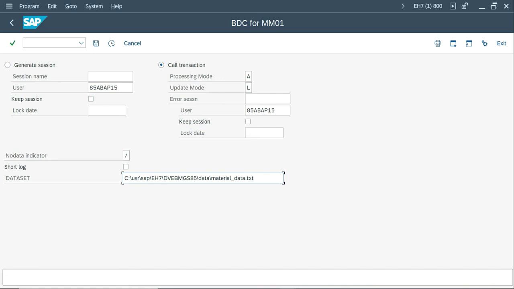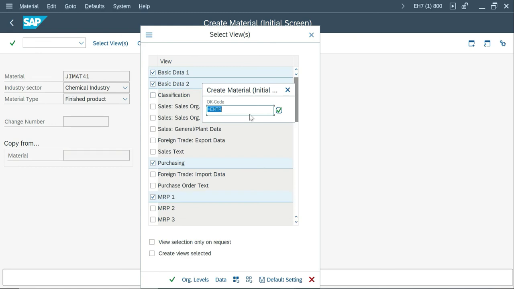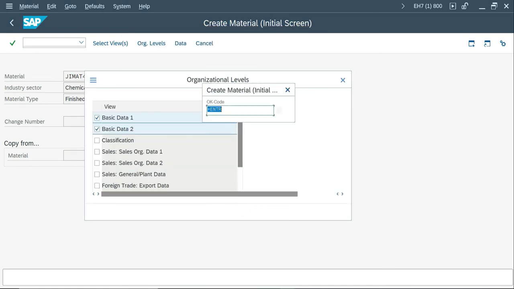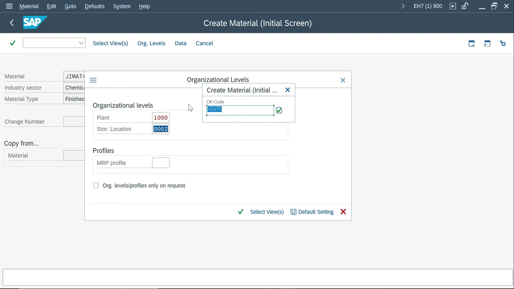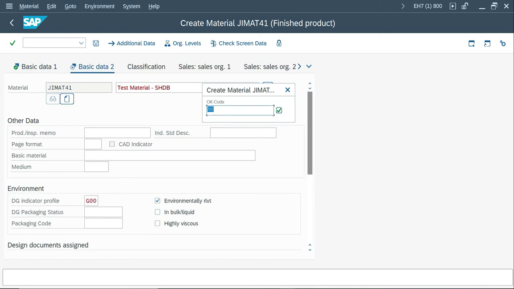So this is the same execution as last time, the call transaction program. It will go and call MM01, continue. It will select all the views, continue, and enter the plant and storage location values from the source file. Then this is basic data view 1, and gross weight, net weight, everything got filled. Enter /00 is an OK code, and the DG indicator profile also got selected.